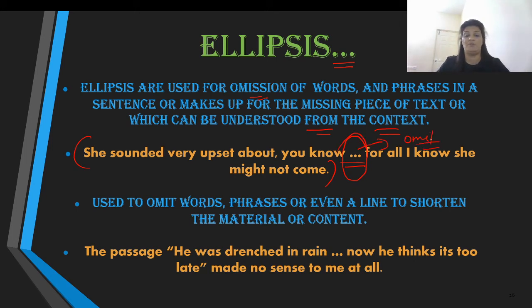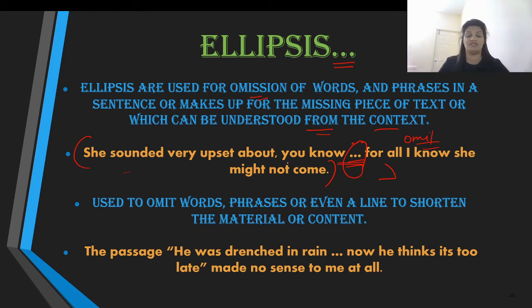because it is understood by the person who is actually either reading or listening. The person who is reading this is actually aware of what that story is. So there is no point in expressing it for the second time. You want to omit it because the person who is reading it is already aware of it. Therefore, you can use this ellipsis, which is actually three dots like this: "She sounded very upset about... for all I know, she might not come." So there is a story that we have omitted, and the person who is reading is pretty aware of the story.